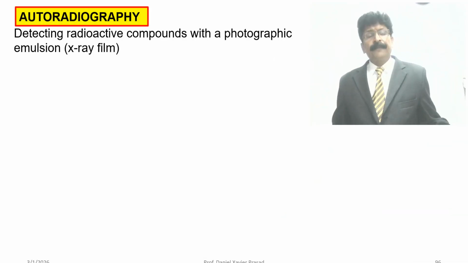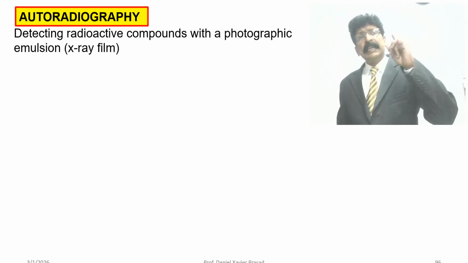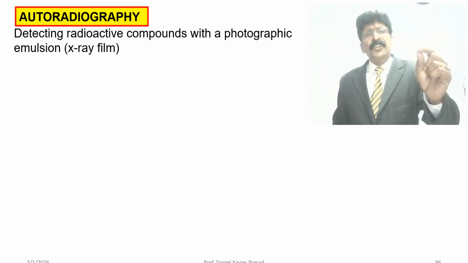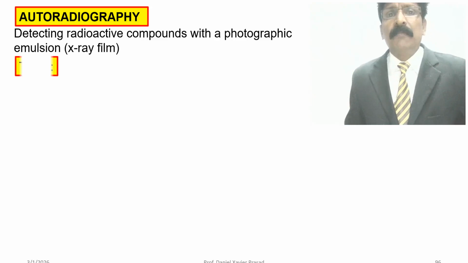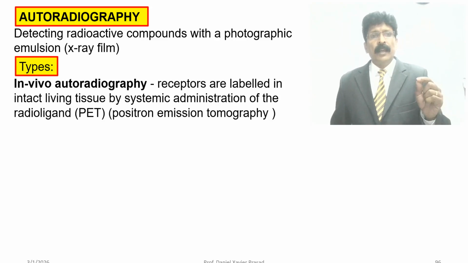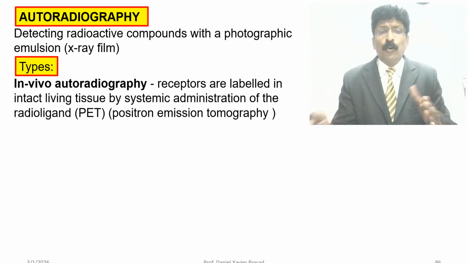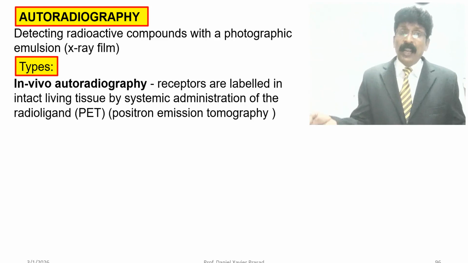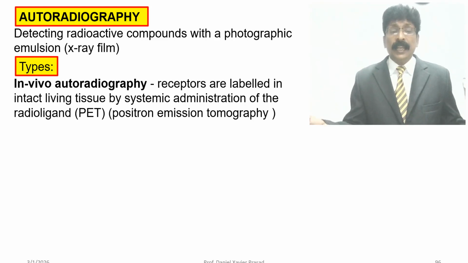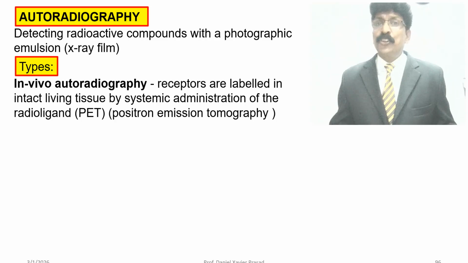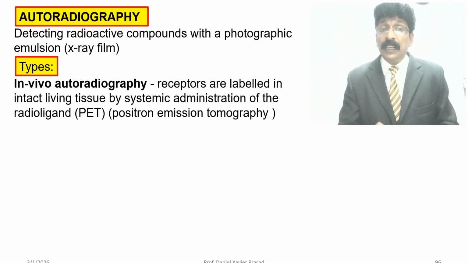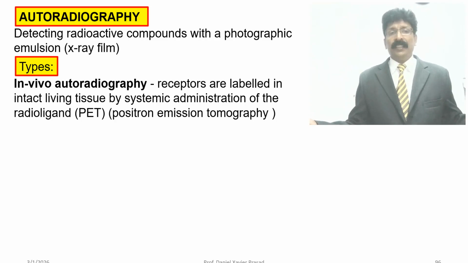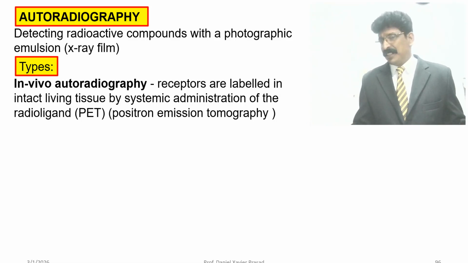Autoradiography: detection of radioactive compounds with a photographic emulsion or X-ray film. Types: in vivo autoradiography, where receptors are labeled in intact living tissues by systemic administration of the radioligand, PET, positron emission tomography.